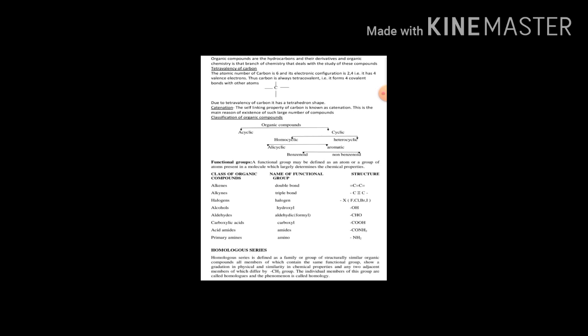If you consider the example of alkanes, alkenes and alkynes, take methane, then ethane, propane, butane, pentane, and hexane. As you increase the number of carbon atoms in the organic compound, you will find that the compounds differ by one CH2 unit, two CH2 units, three CH2 units.